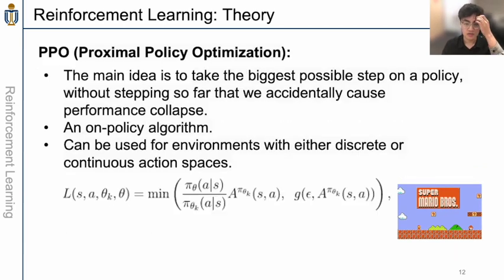The second algorithm involved in Mario is the PPO, Proximal Policy Optimization. The main idea is to take the biggest possible step on a policy without stepping so far that we accidentally cause a performance collapse. And it is an on-policy algorithm, so it can be used for environments with either discrete or continuous action spaces. These are all the algorithms included in our project.